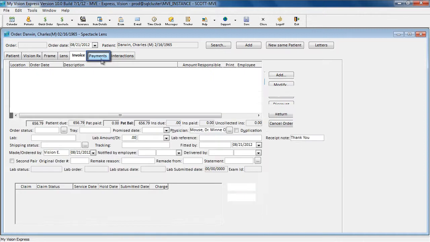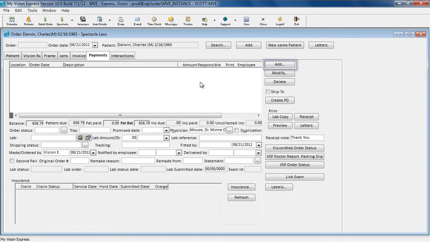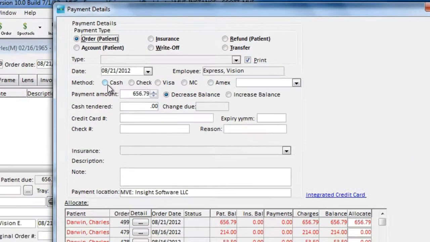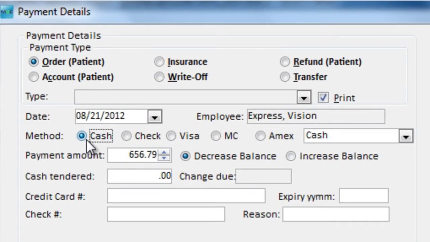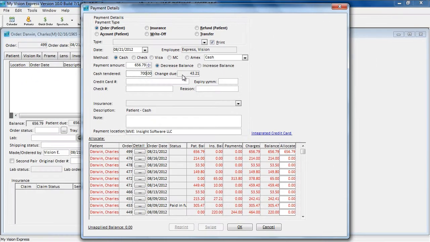Next, we can go into the Payments tab. Here we can add a payment by clicking Add. We can specify the payment method, and if it's a cash transaction, you can even use this Cash Tendered field. What this does is calculate the change due to the patient.